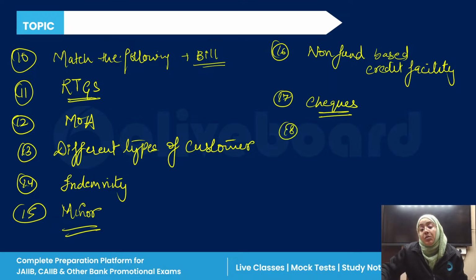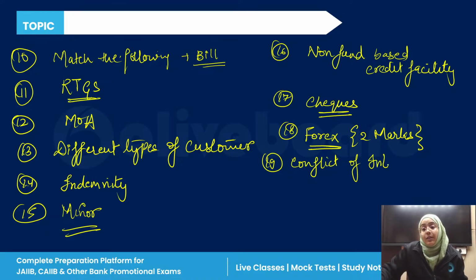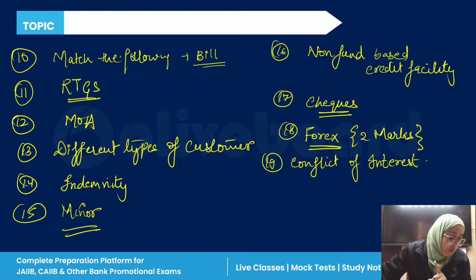There was one question regarding the forex, foreign exchange reserves also, and it was of 2 marks. I hope that these are some easy questions. Then there was one question regarding the conflict of interest. Conflict of interest is where you are in an official capacity and you are taking the benefit of your official power for your personal benefit. That is actually considered as conflict of interest. So there was one question regarding the conflict of interest.